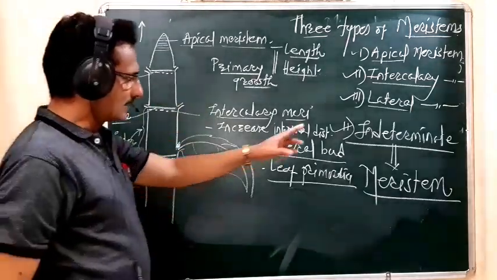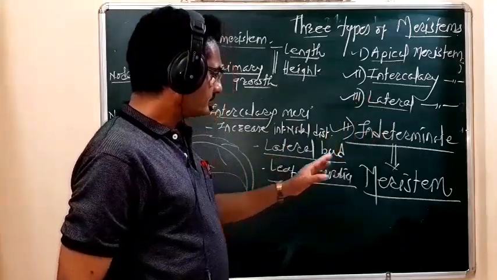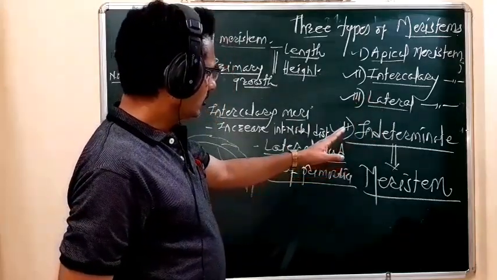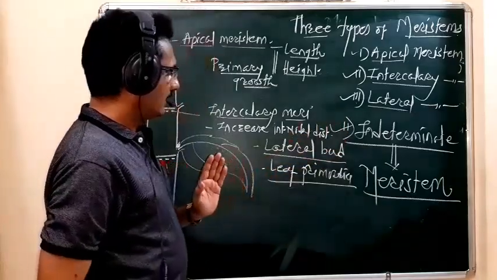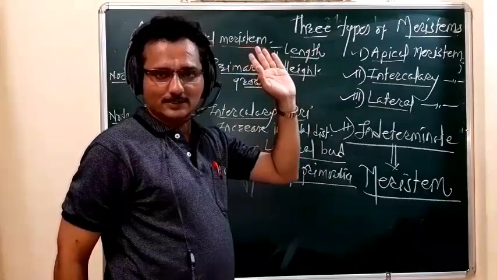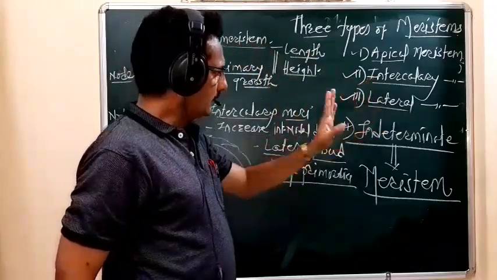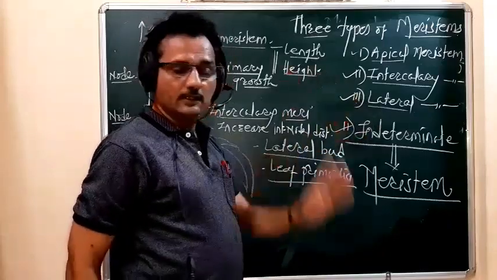So this is the second type of the meristem, that is intercalary meristem. Okay, it is not a lateral; it is an intercalary meristem. Then the third type of the meristem is the lateral meristem.